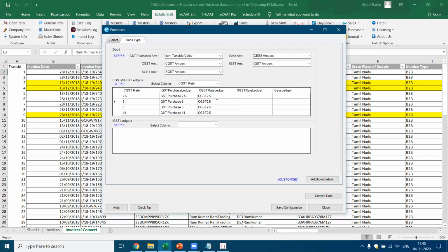So here I'm just creating this CGST 6. This is 9. And this is 14. Same way you select for the SGST 2.5. Okay, I'm going to copy this, SGST 2.5, and paste it here, and then I'll modify this.